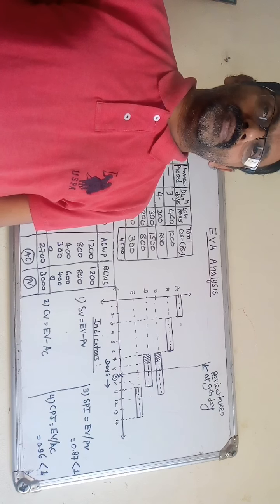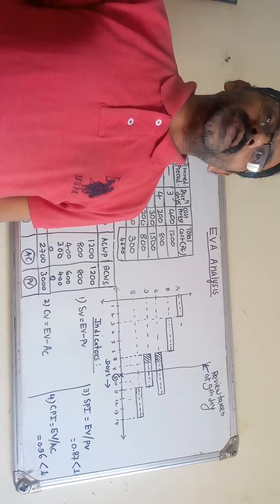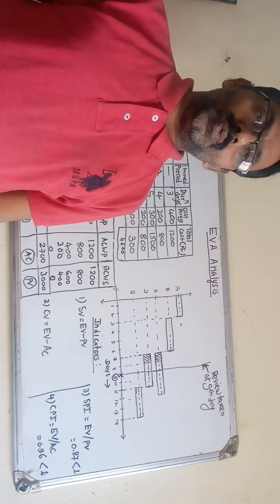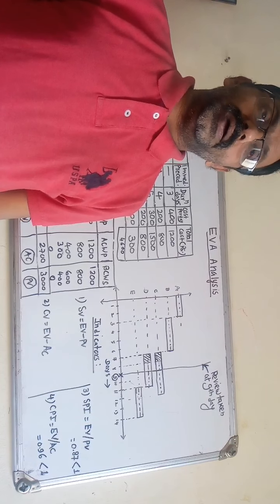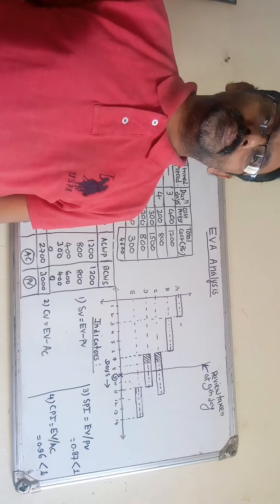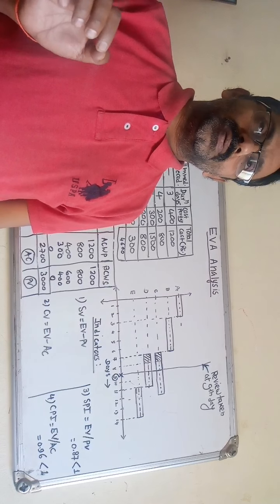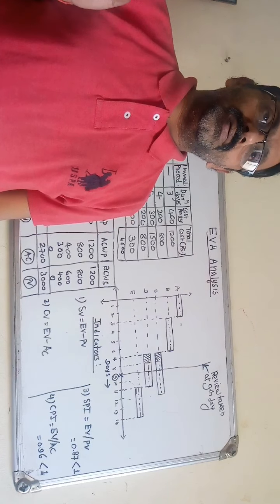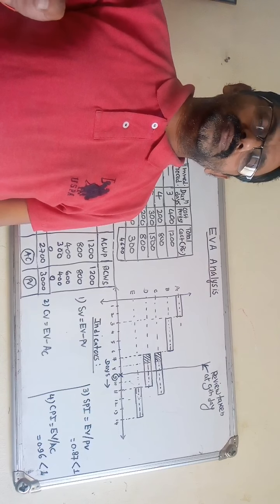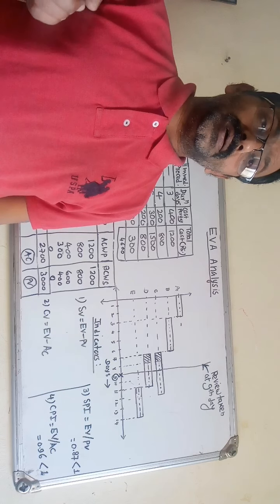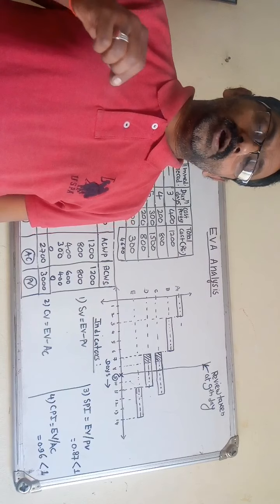The benefit of this method is that we compare the actual progress of work with the original plan or schedule, and also with the original budget.